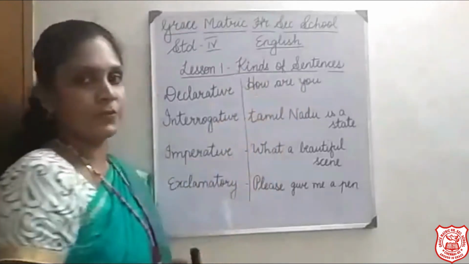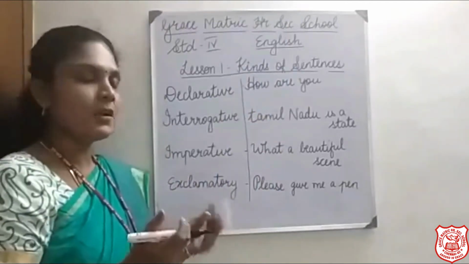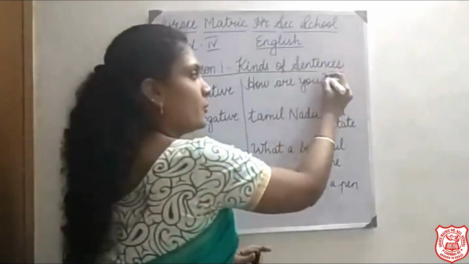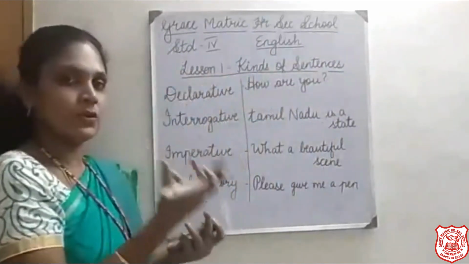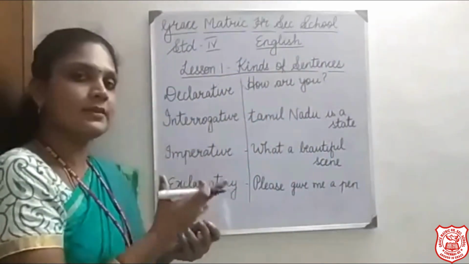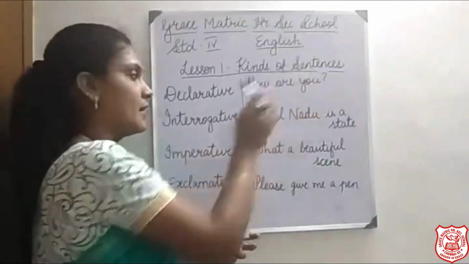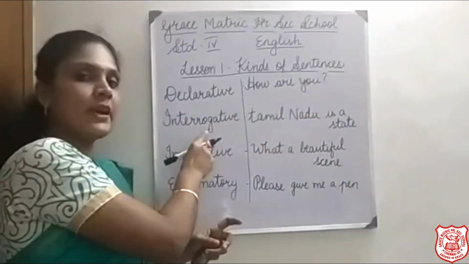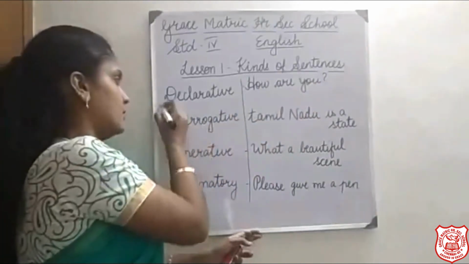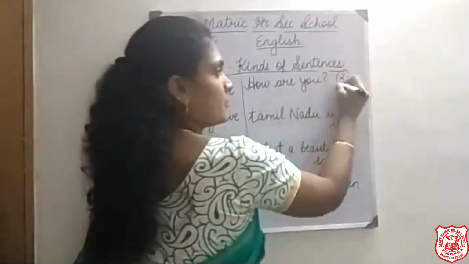How are you? So what's the mistake that I have done there? I haven't put a question mark. Okay. And it starts with the how. How, when, why, what and all. It is a question sentence. And I have missed out the question mark. So, which type of sentence is that? Interrogative sentence. Number 2. So, number 2.